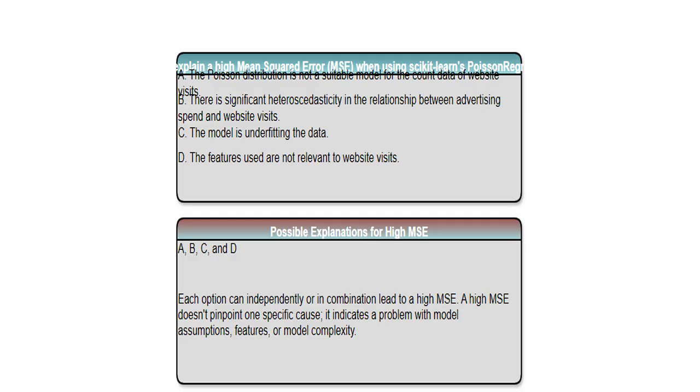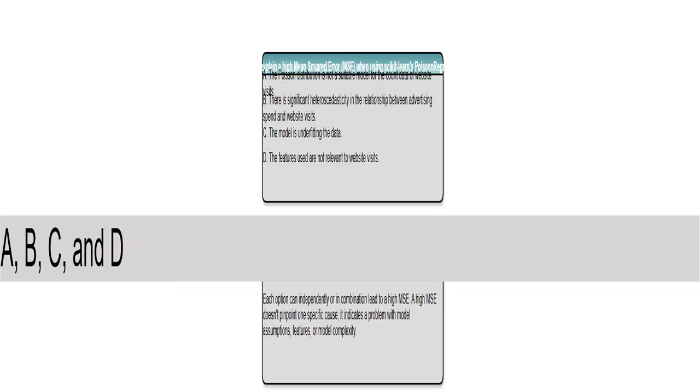It's like trying to fit a straight line to a curvy dataset. You'll end up with large errors, increasing the MSE. If the features we use to predict website visits aren't strongly related to the outcome, the model's predictions will be weak, resulting in a large MSE. We need features with a strong connection to what we're predicting.